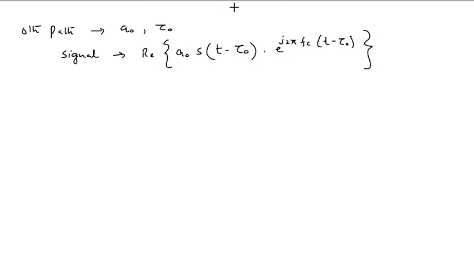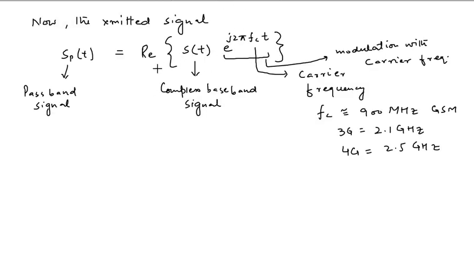This is basically the same equation that we have written here, that is s p of t equal to real part of s of t into e raised to power j2 pi fc t. But now we are examining this same transmitted signal for the multipath scenario.